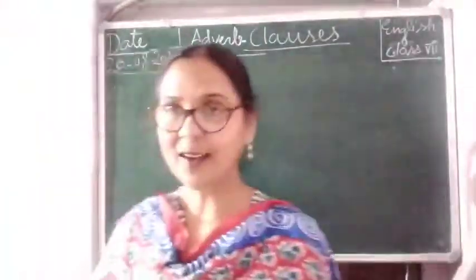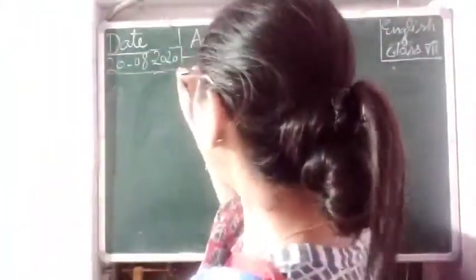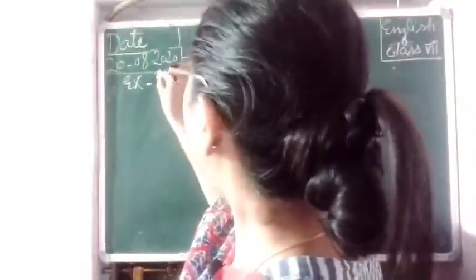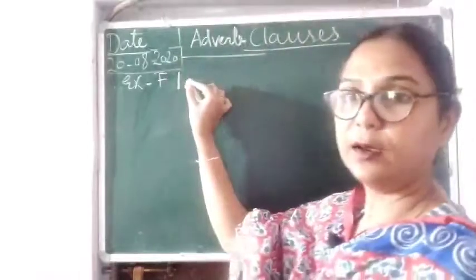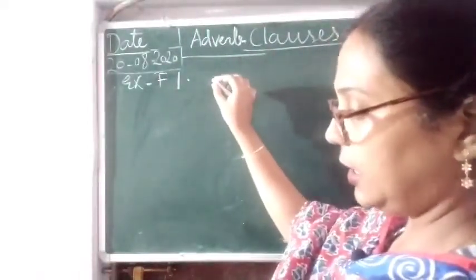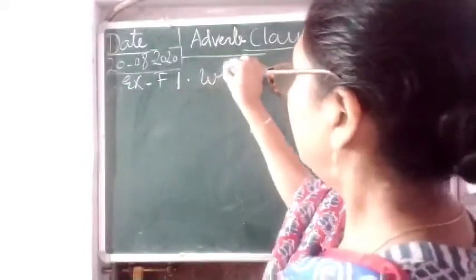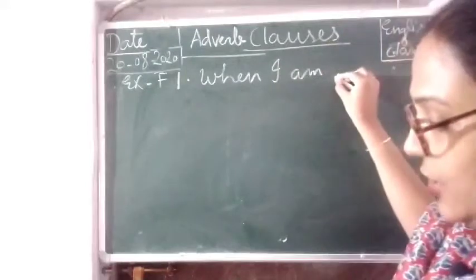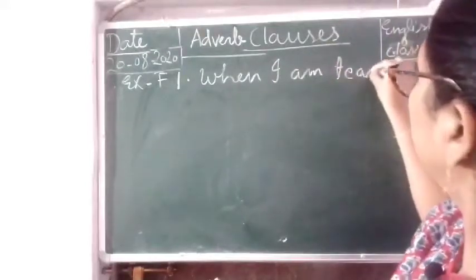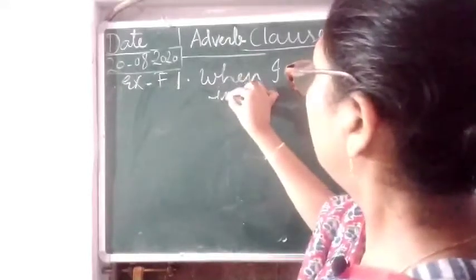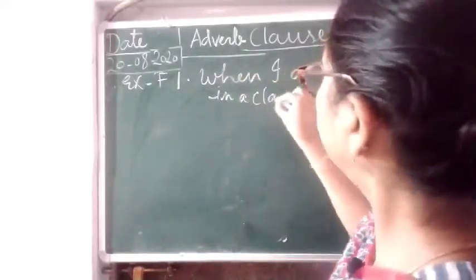So just start. Now we are going to underline in first, this is exercise number F, and we are writing over here first number: when I am teaching in a class.